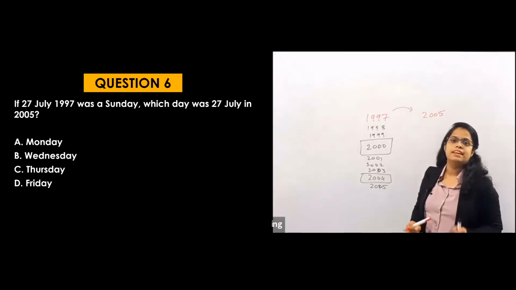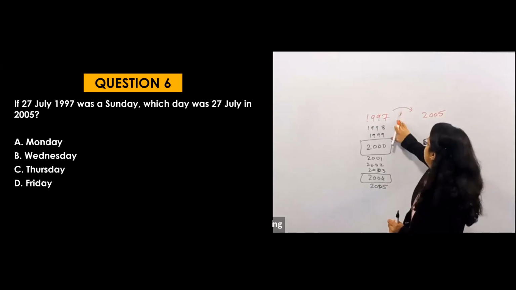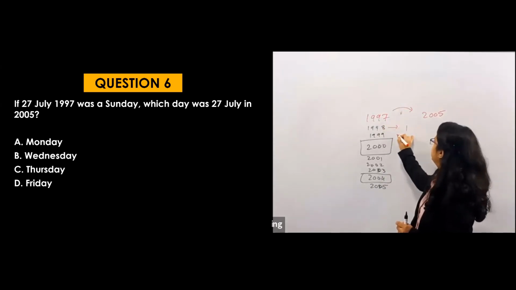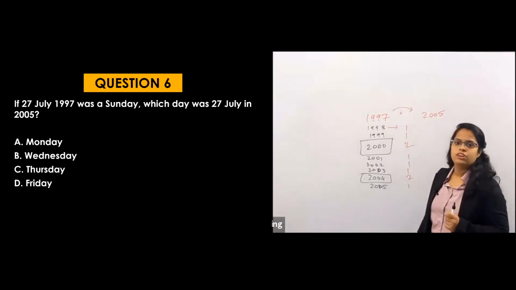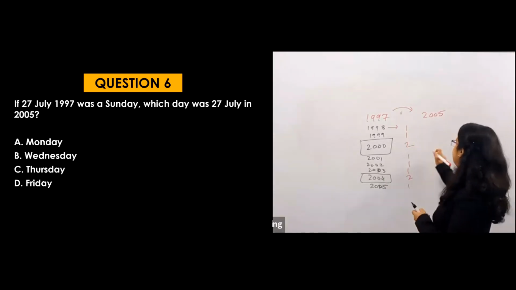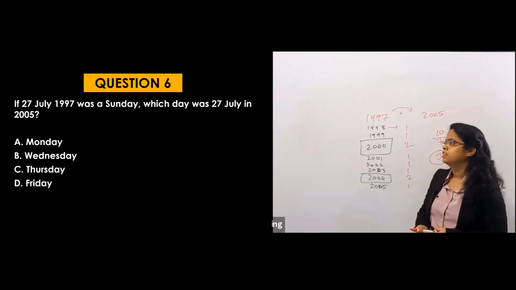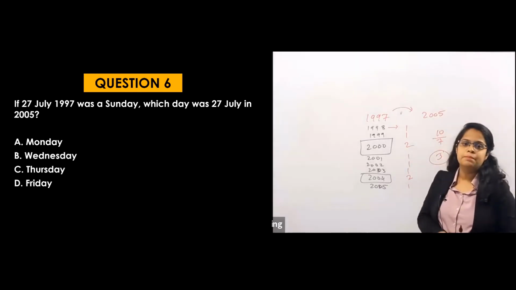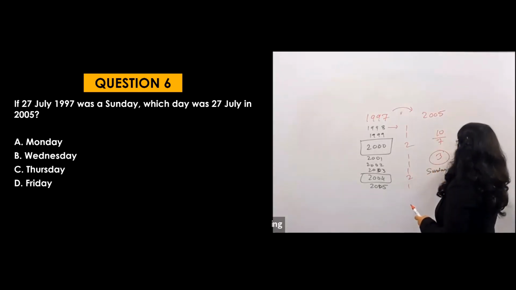All the ordinary years have 1 odd day each. So from 1998: 1, 1, 2, 1, 1, 1, 2 and 1. If I add all of them, what are the odd days? 1, 1, 2, 4, 6, 7, 8, 9, 10. So 10 by 7, that means there will be 3 odd days. So Sunday plus 3 will be Wednesday. So your answer will be Wednesday.